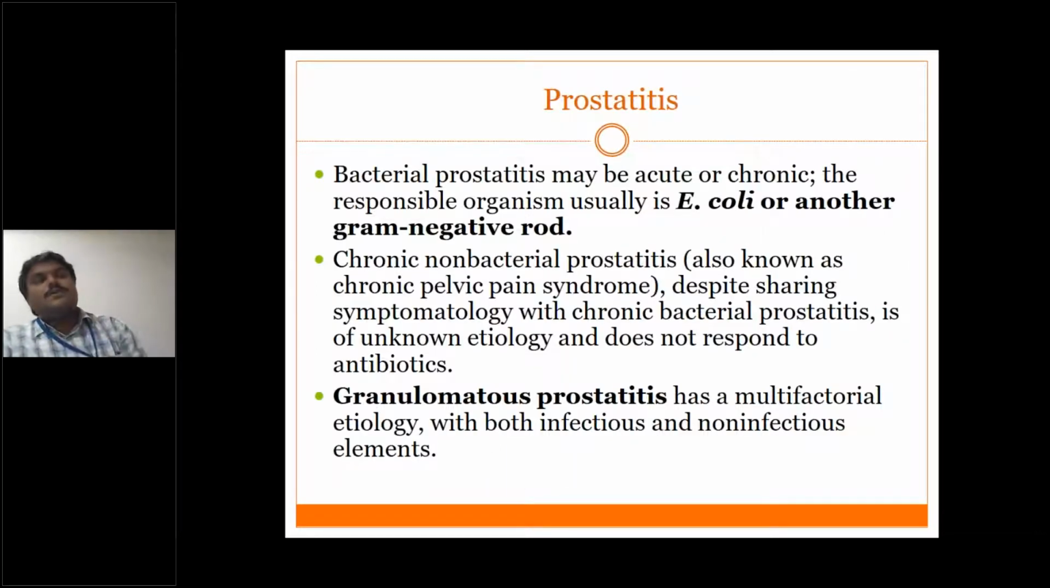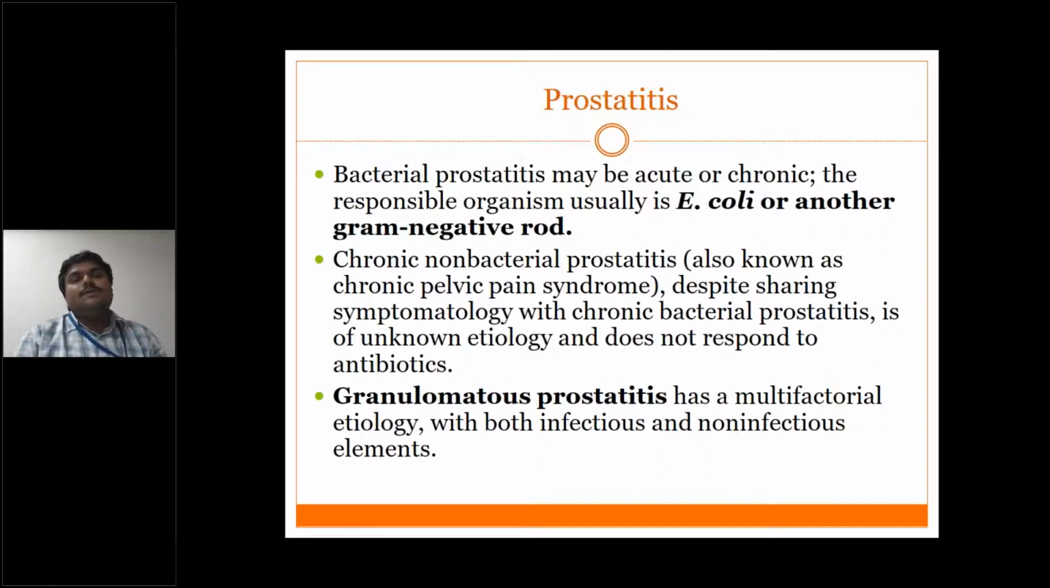Before we discuss benign nodular hyperplasia of the prostate and carcinoma, we will also discuss a little bit about the inflammatory lesions of the prostate, which include E. coli prostatitis. Bacterial prostatitis is very, very common. Again, it is because of urinary tract infection, mainly due to E. coli and other gram negative organisms. The second is chronic non-bacterial prostatitis. Here the etiology is unknown and it won't respond to antibiotics.